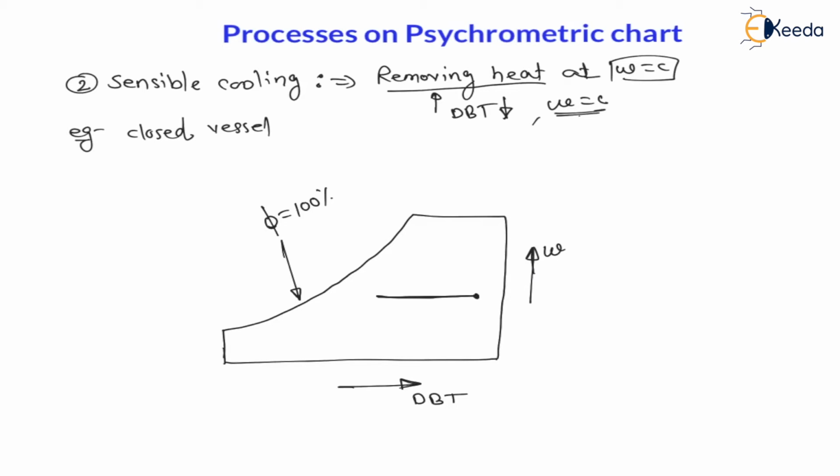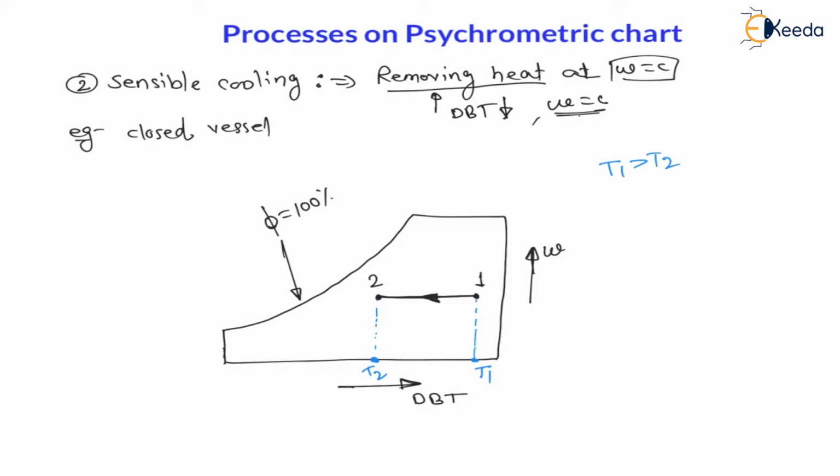Therefore on the right side there will be a point, initial condition point 1, and from point 1 to point 2 we have to go, that is right to left. Now look at the dry bulb temperature at 1, T1, and dry bulb temperature at 2, T2. Now can I say T1 is more than T2?